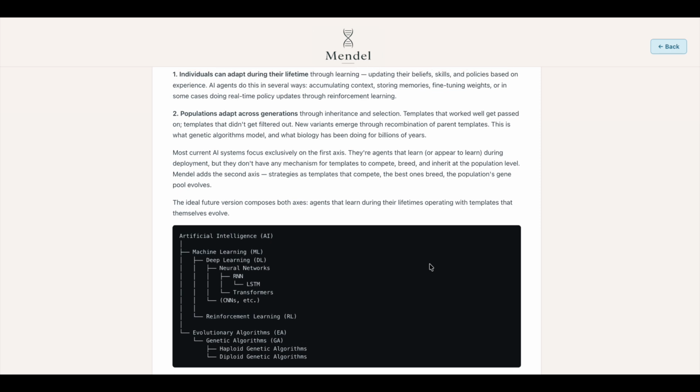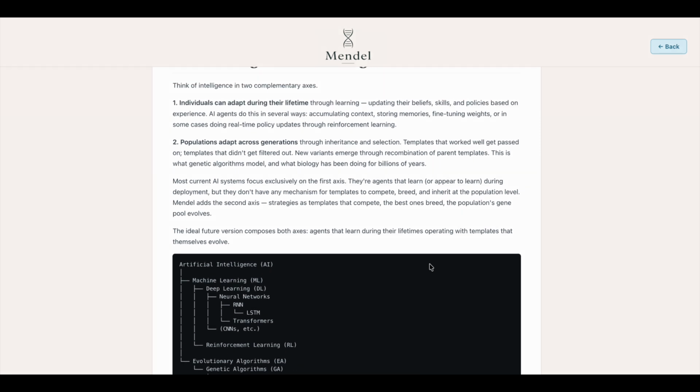Click Learn More to explore why genetic algorithms and ML are complementary axes of intelligence. So the crossbreeding on the deployed agents auto continues and you can rest well at night.